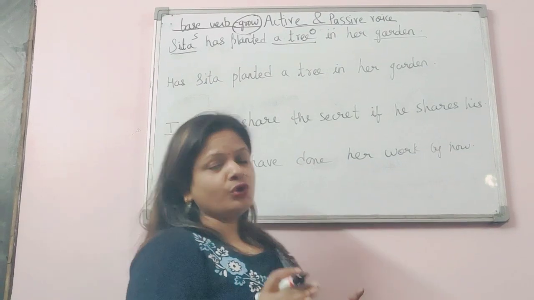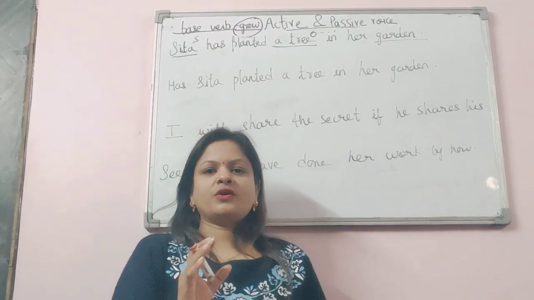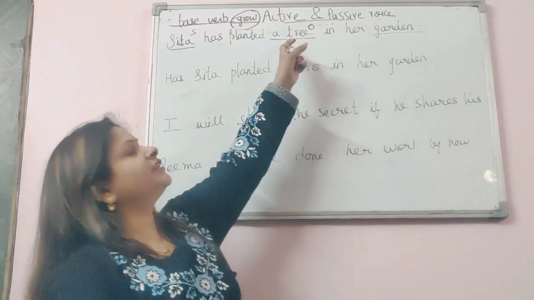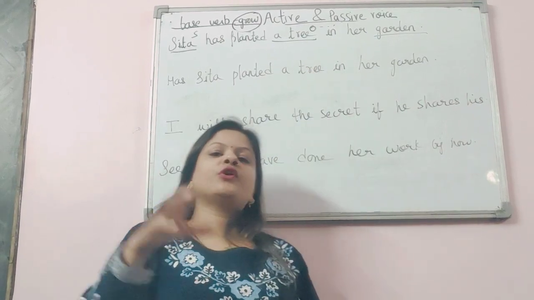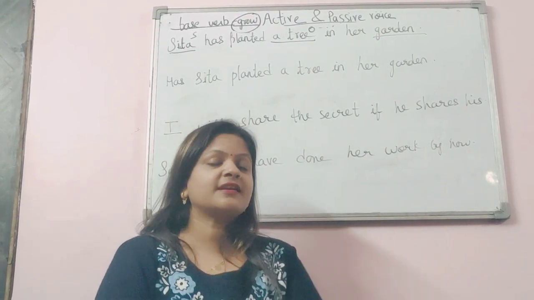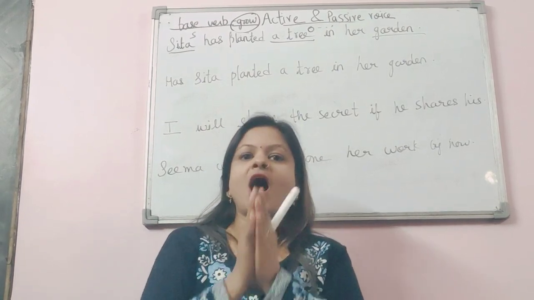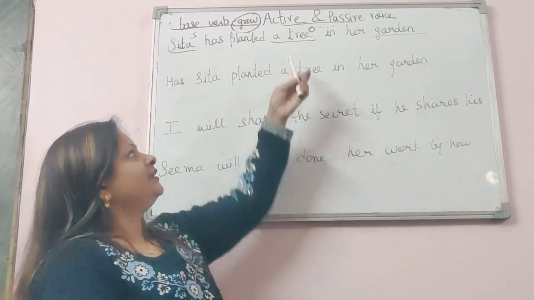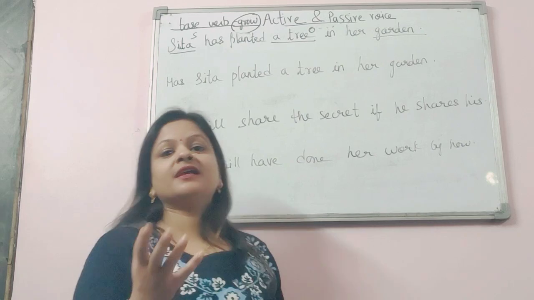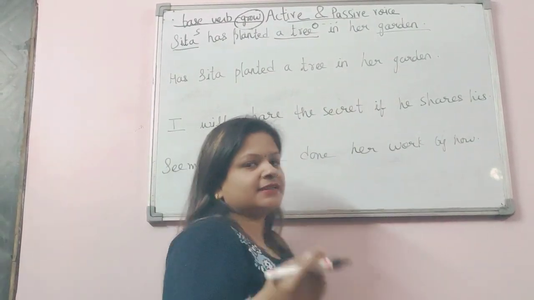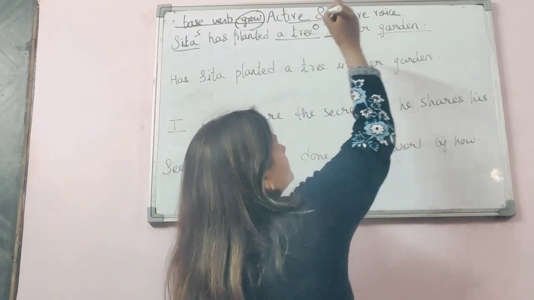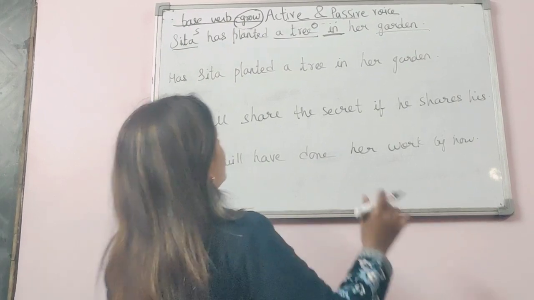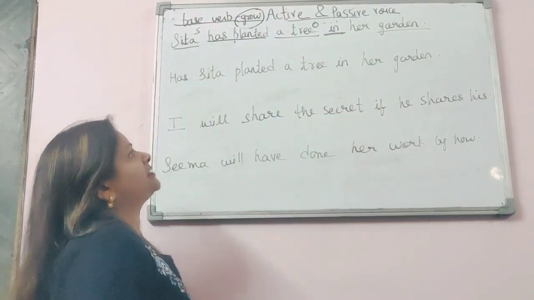No, we have to look at what is going to be changed. Okay, the victim, what is the victim in the given sentence? Garden is not the victim. The victim is the tree upon which the action is going to take place. So you also have to remember that in a long or complex sentence, how will you identify that single object? You have to look for the one upon which the action is being taken. Okay, so in a garden, and another hint is that after any preposition, the phrase is added after the passive voice is done. And it is in present perfect.